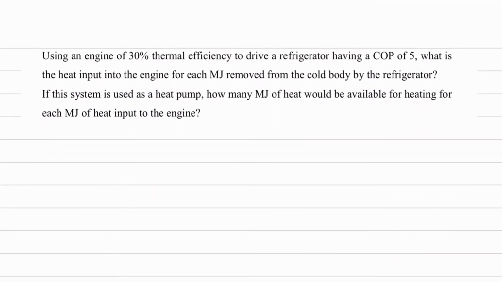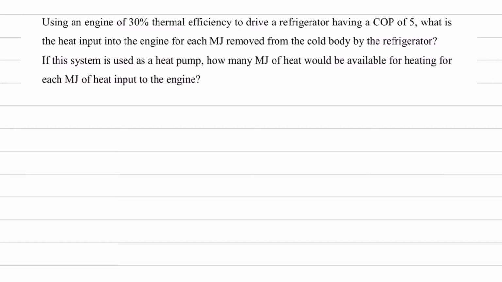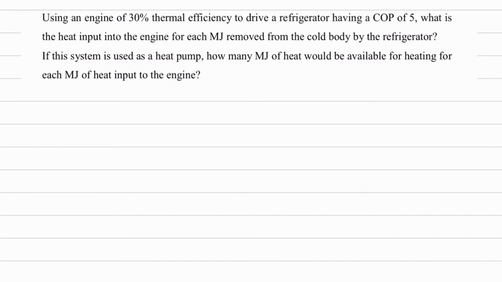Next question. Okay, now understand the question. I will draw the diagram after reading the question. Using an engine of 30% thermal efficiency to drive a refrigerator having COP of 5. So what is given here? One device, that is an engine, is driving a refrigerator. So I'll draw an engine first.